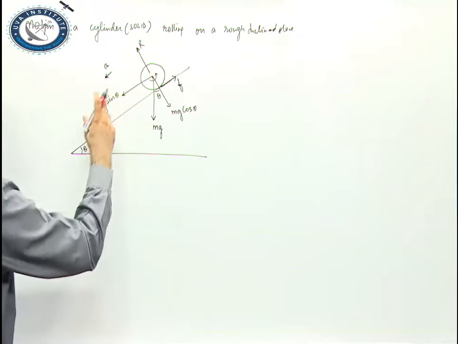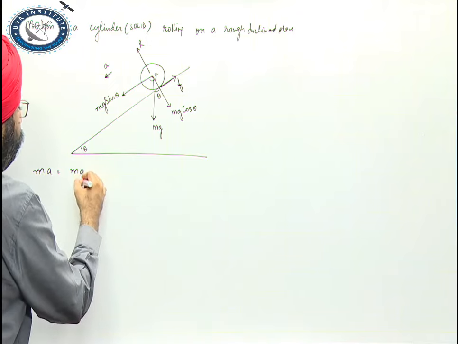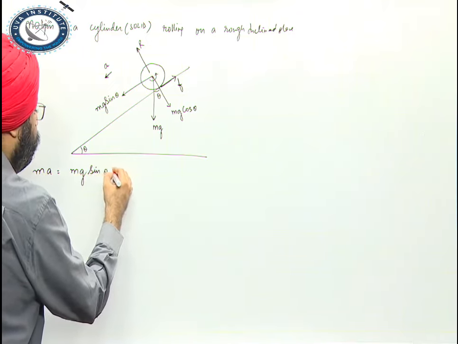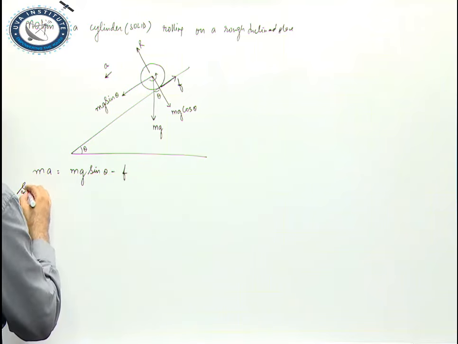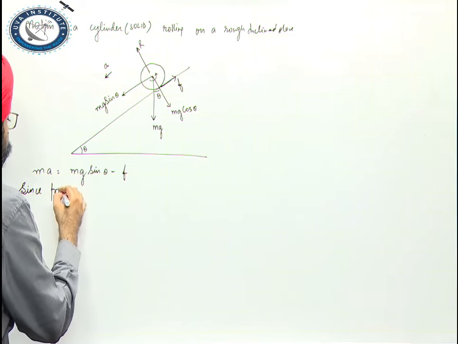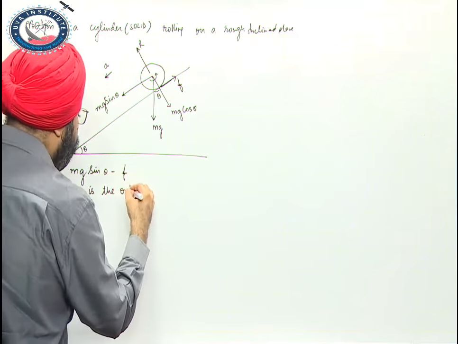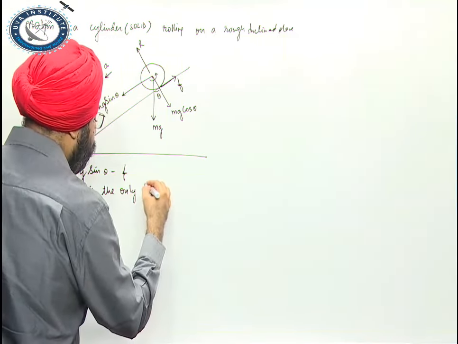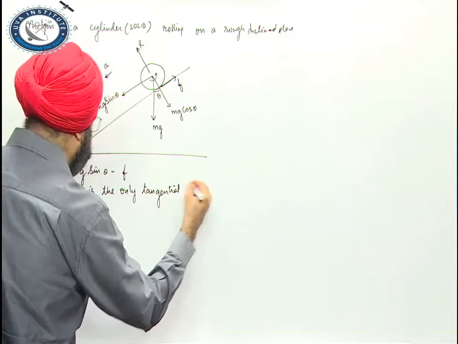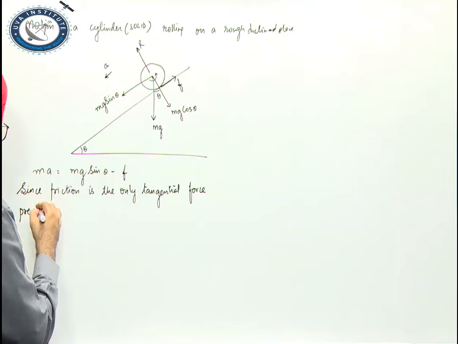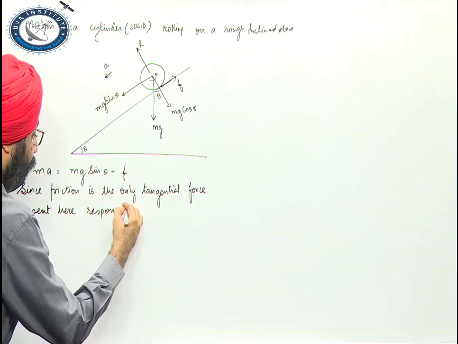So if I talk about linear motion, my net force in the forward direction, MA, must be equal to mg sin theta minus friction force F. Then we say that friction in this case is the only tangential force present here, responsible for torque.